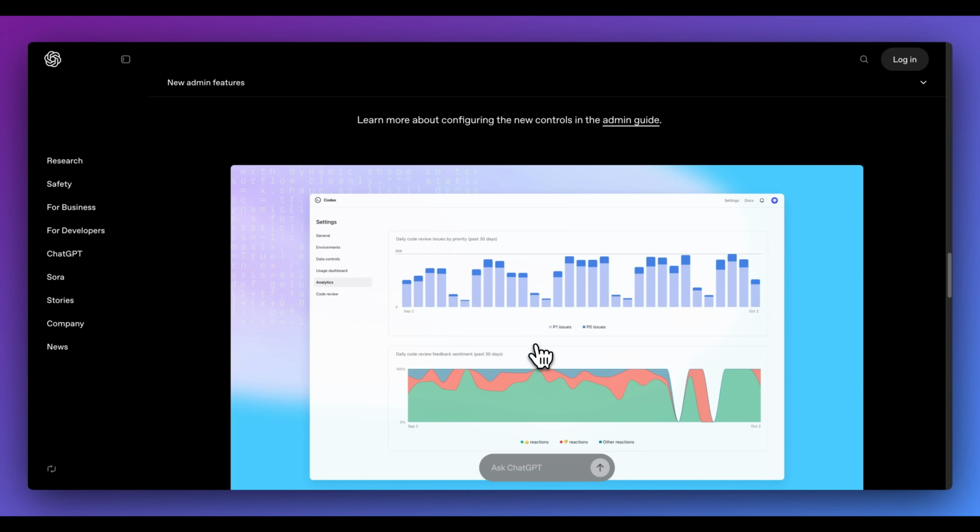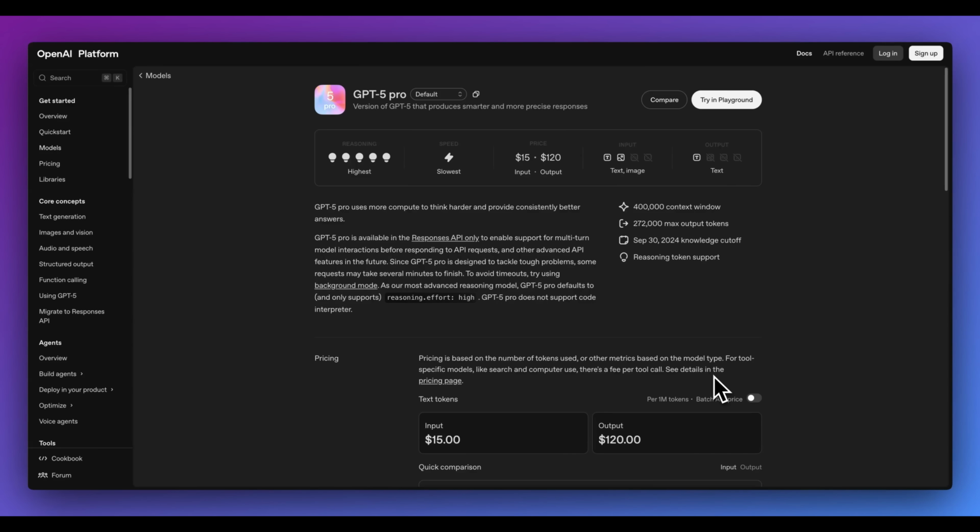Now, additionally, there is also usage. So you're going to be able to see all of the different analytics of actually your usage within Codex as well. Another one that I think a lot of people will be excited about is GPT-5 Pro is now within the API.